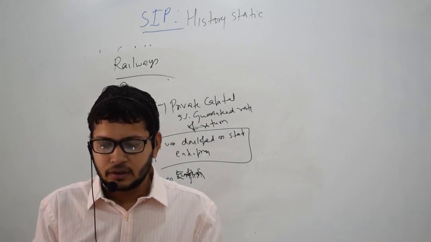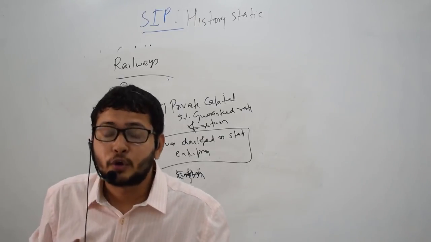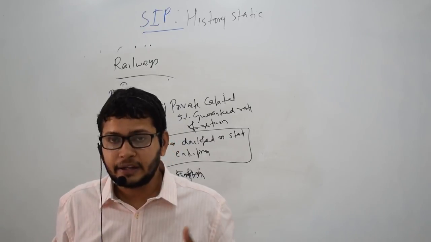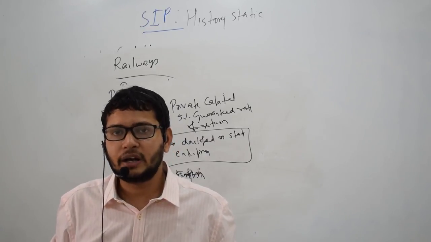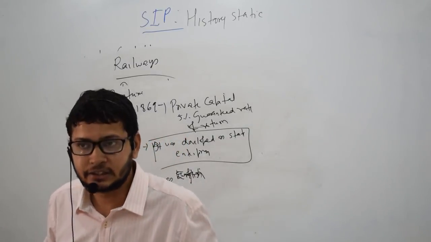Also, railway was designed to keep colonial interest in mind. Therefore, only the internal markets were connected with ports and not with internal cities.